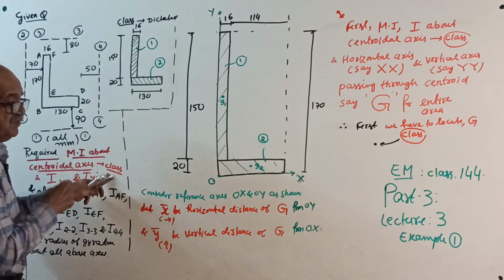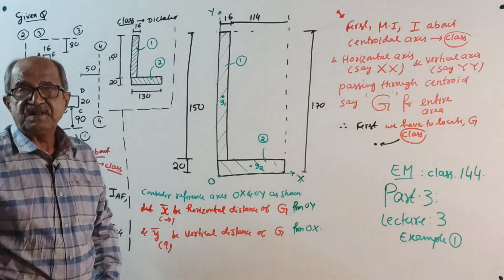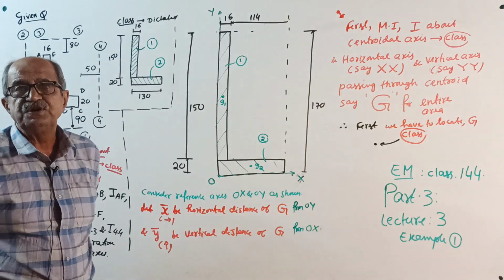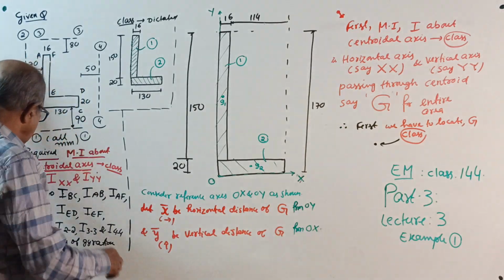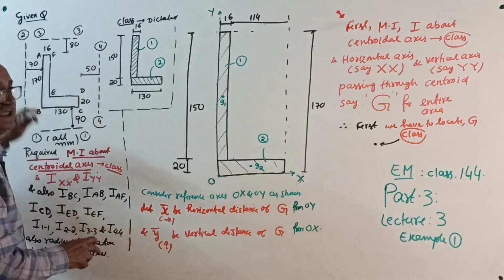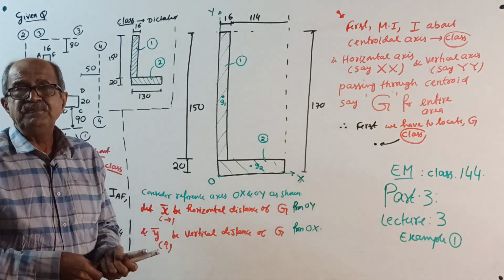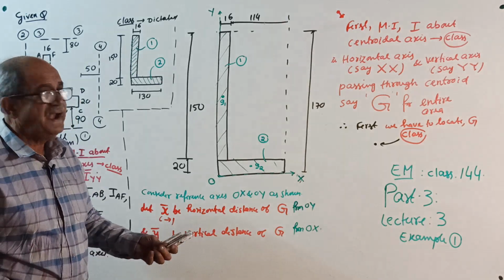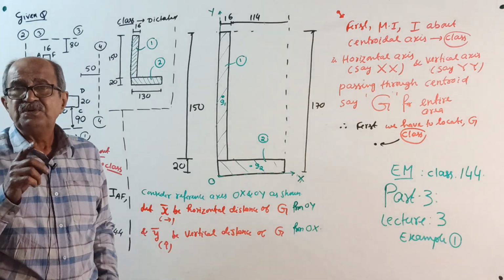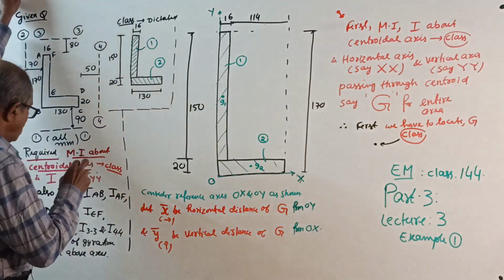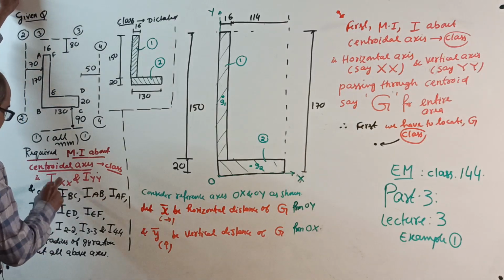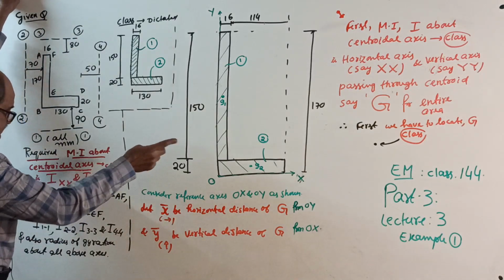Centroidal axis means, you make a note there. In structural engineering, that is the most important. Others are only for understanding, academic or other purposes. Because sometimes in examination they may ask you any random axis, but in structural engineering we always want moment of inertia about centroidal axis, that is IXX, IYY, I will explain later.